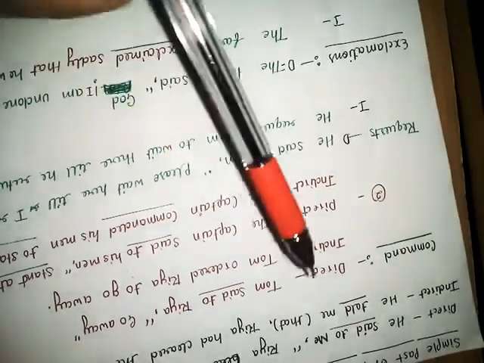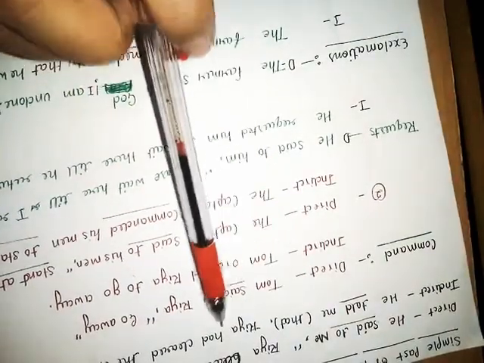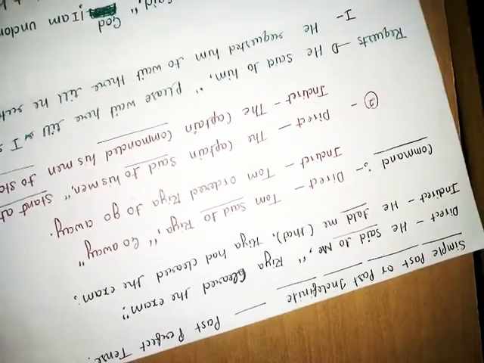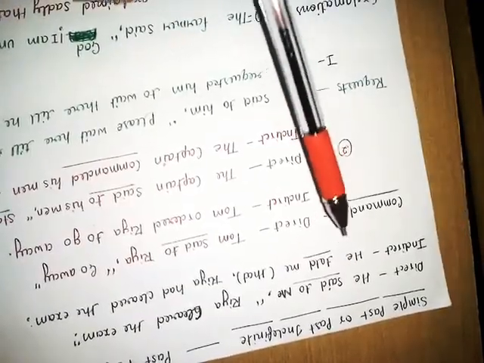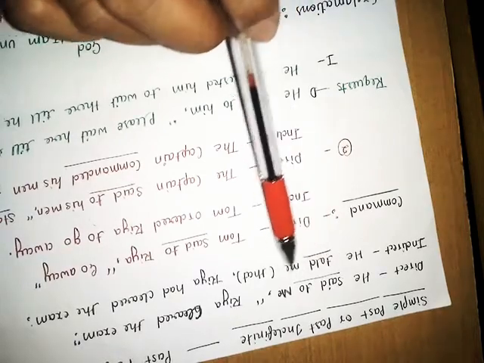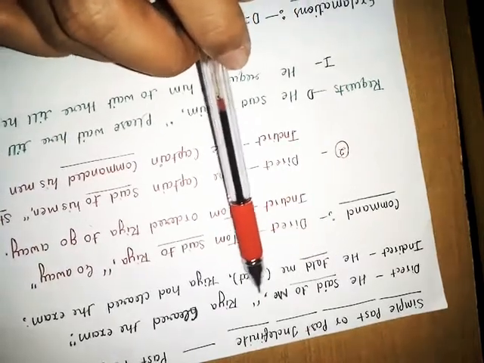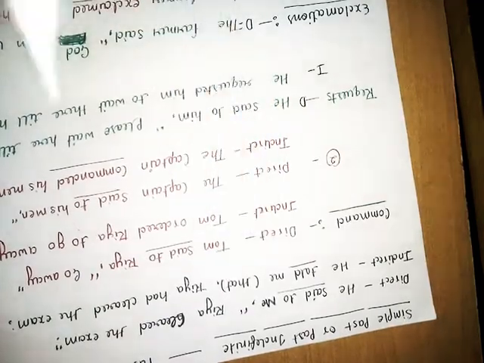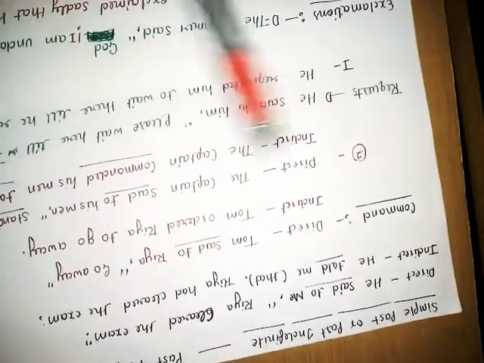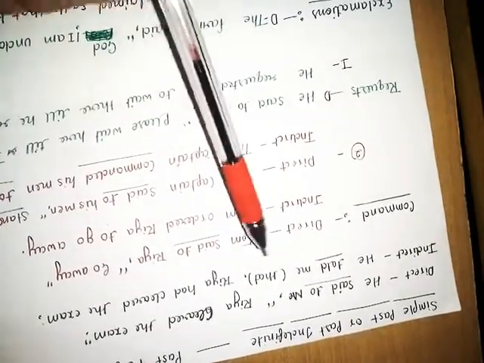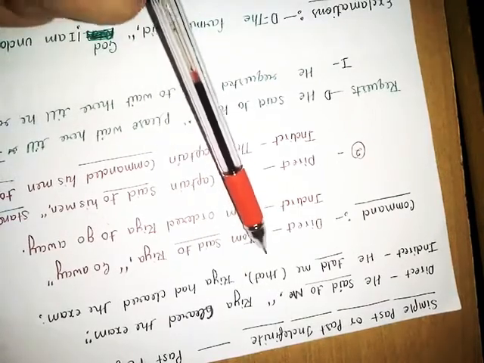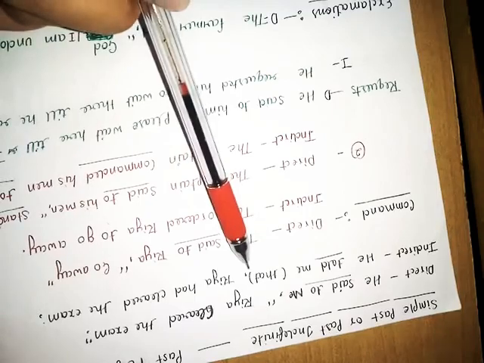He said to me, comma, inverted comma start, Ria cleared the exam. In this, while converting to indirect sentence, said to becomes told. Said to becomes told me. While eradicating comma and inverted comma, we have to put that in the place of comma. We may use either that or comma in the place of comma and inverted comma, but we can't use that and comma together.